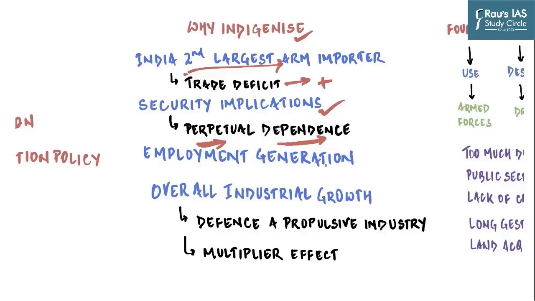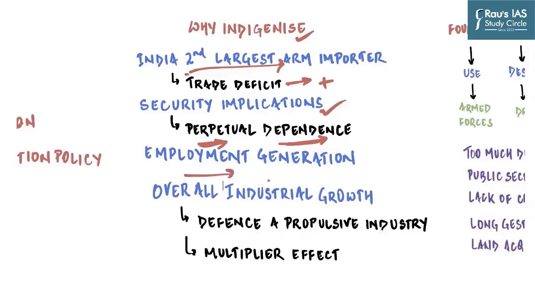Apart from that, having a domestic capability to develop such high-tech machinery is going to employ a lot of people, not just at the primary but at the secondary and tertiary level as well. And it will definitely lead to overall industrial growth. Because you need to understand the concept of propulsive industry, and defense sector is a propulsive industry. So it's not like a very minor industry which is going to serve its own purpose. Once a defense project is established, a lot of other industries are needed to cater to the defense industry, and hence it has a multiplier effect.